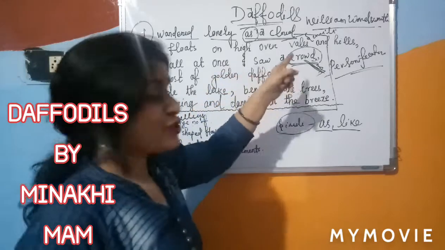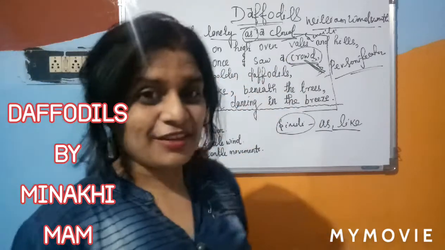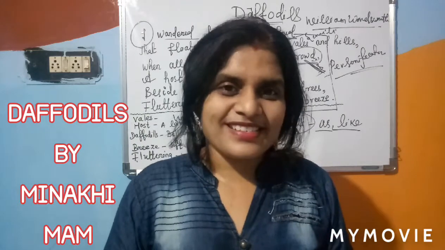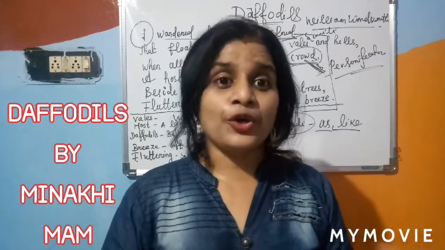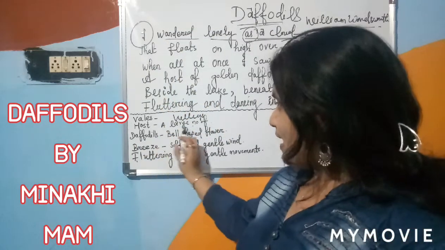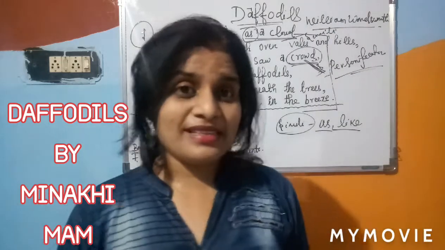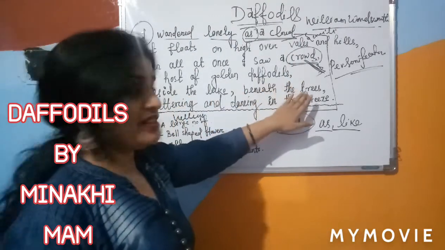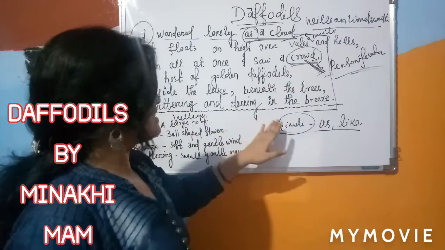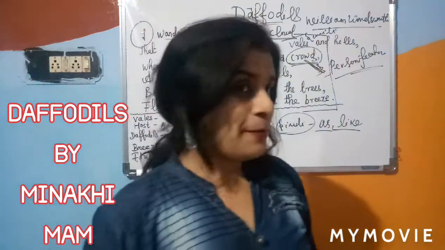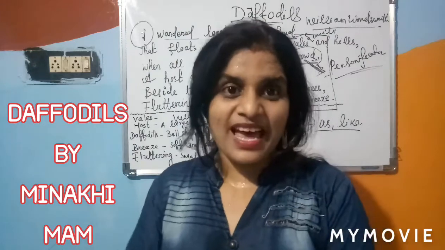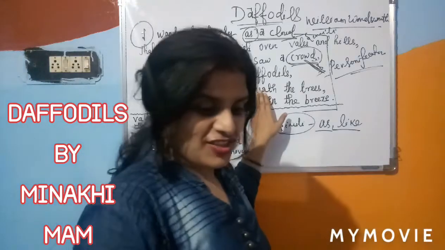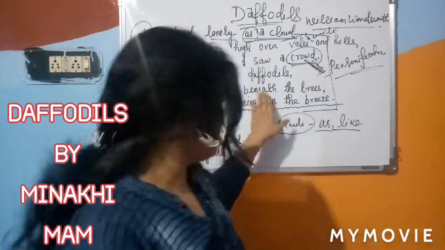A host of golden daffodils. When all at once I saw a crowd, a host of golden daffodils. At the same time when I saw, that is nothing else, the host means a group, a large number of golden daffodils available in that place. Beside the lake, beneath the trees, fluttering and dancing in the breeze. Beside the lake means by the side of the lake. Beneath the trees means not under, but by the side of the trees.